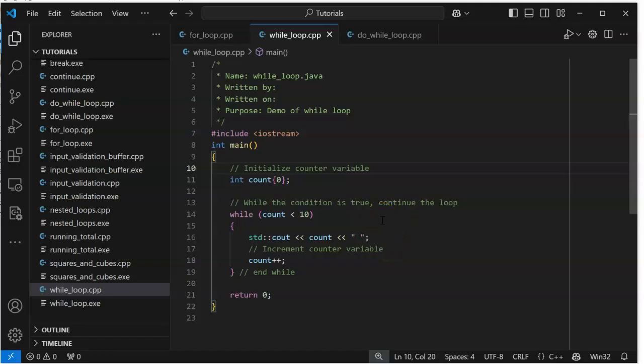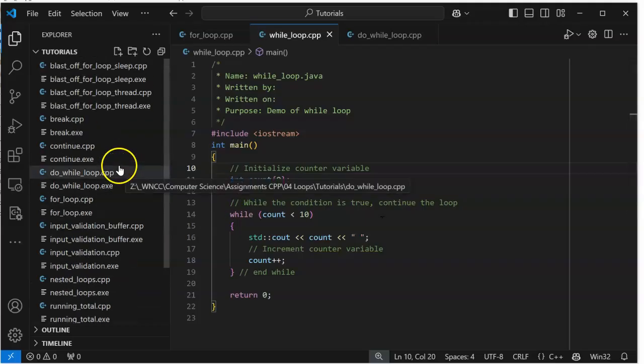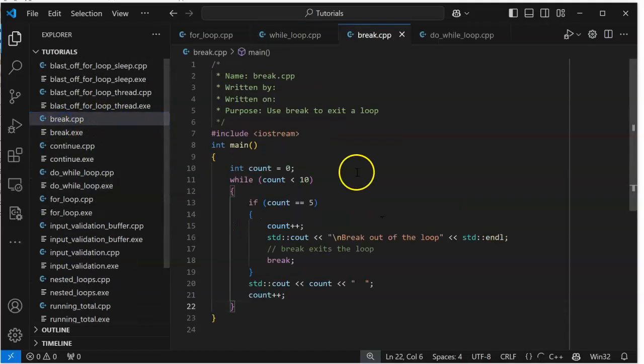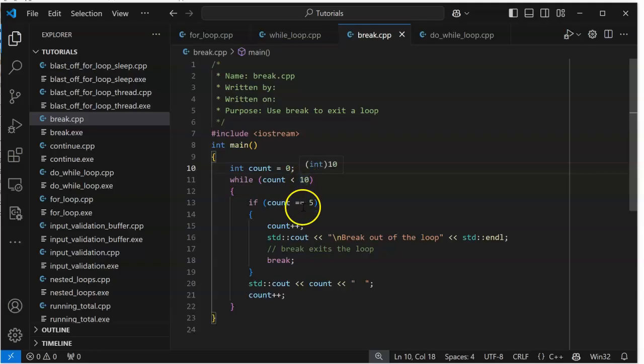Now, what do we use loops for? Well, there's some things that we've learned to do with loops that we should look at. What's a break for? Well, we've been using it quite often to do menus. So while count is less than 10, we keep testing. Well, in this case, when the count equals 5, we break out of the loop. I'm in break, not continue. So this breaks us out of the loop. So this would be, for example, if a user enters 5, they do this. If they enter 7, they do this. When they enter something else, we exit the loop. We've used break a lot for menu loops.